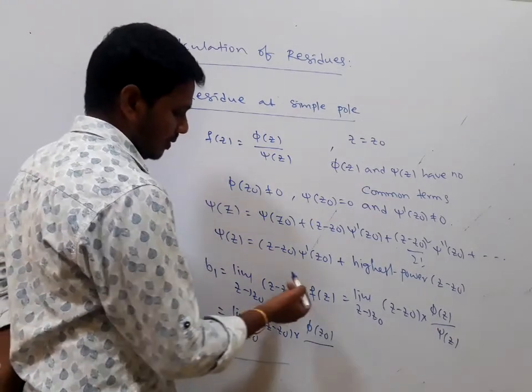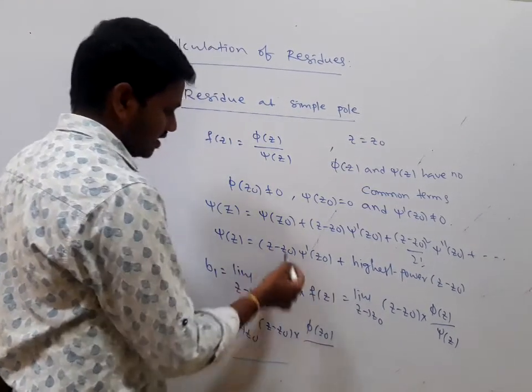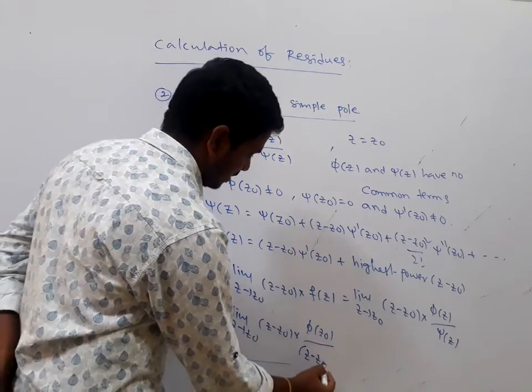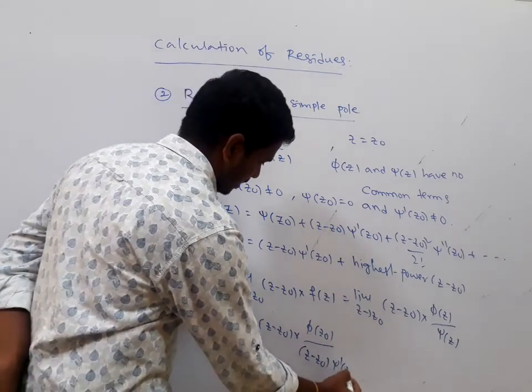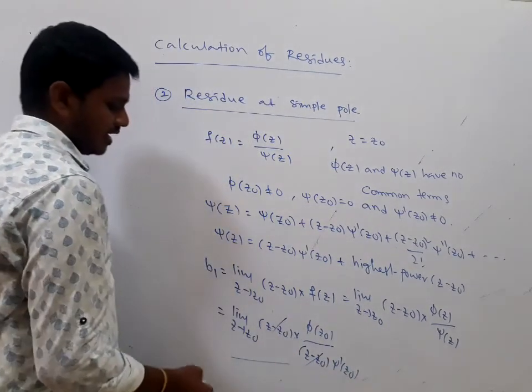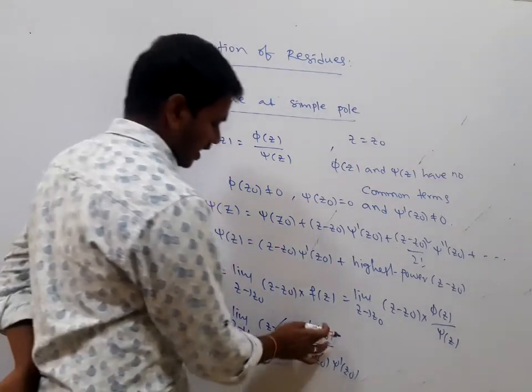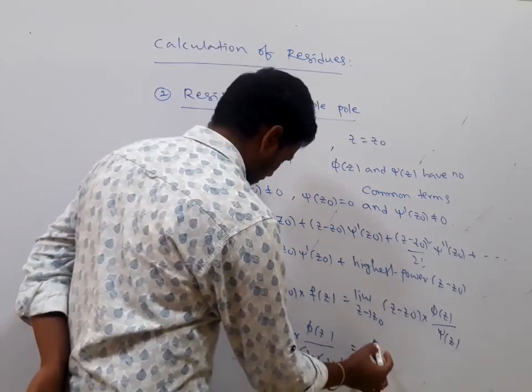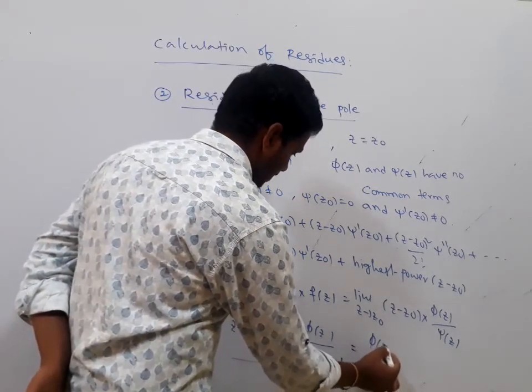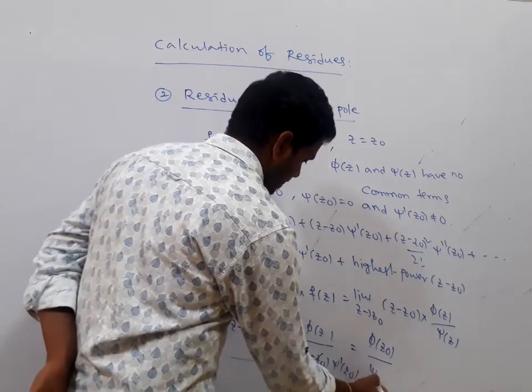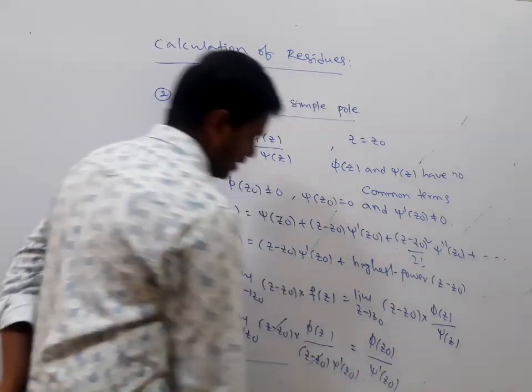You may substitute it, no problem at all. Here psi of z is equal to (z minus z naught) into psi dash of z naught. Here z minus z naught gets cancelled. As z tends to z naught, we have the residue, it is phi of z naught divided by psi dash of z naught. Is it clear?